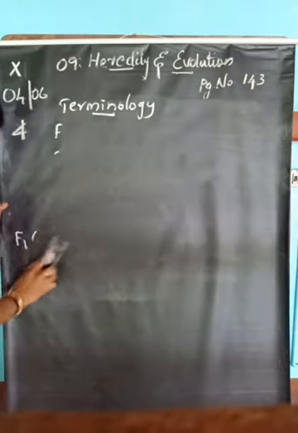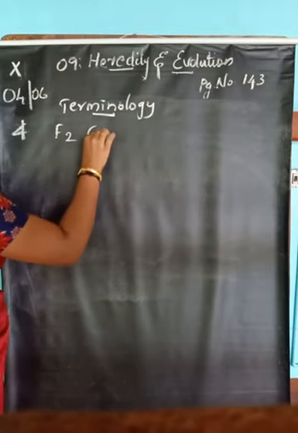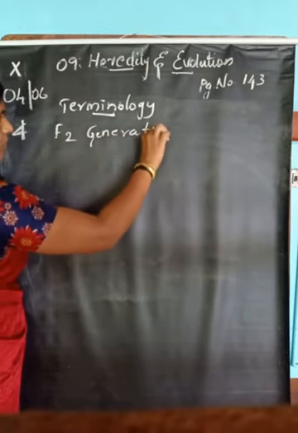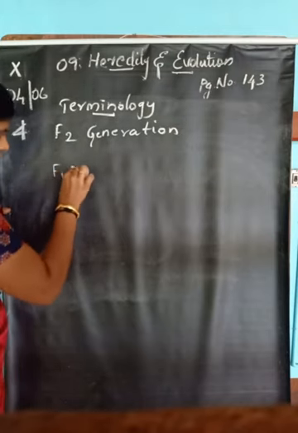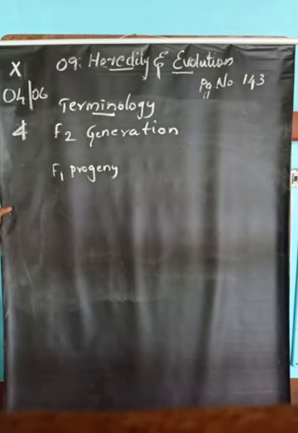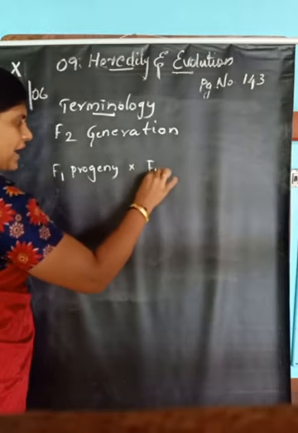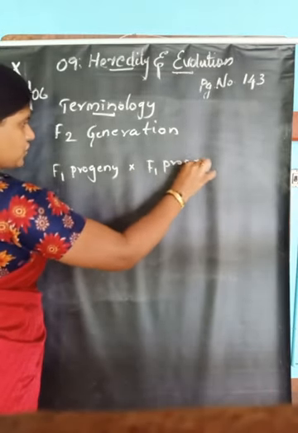F1 generation is when two parents are crossed, we obtain an offspring. Those offspring are called the F1 generation. Then what is the F2 generation? The F2 generation is when the F1 cross themselves. We get F1 progeny by crossing two parents. So the F2 generation is when F1 progeny is crossed with F1 progeny again, that is self-pollination.